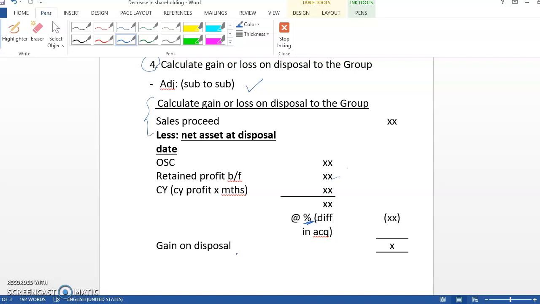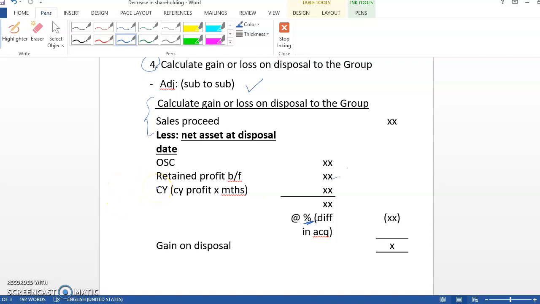And you will do this calculation if it is sub to sub, meaning it remains as a subsidiary. Now we look at what happens if the company changes from subsidiary to ASO.